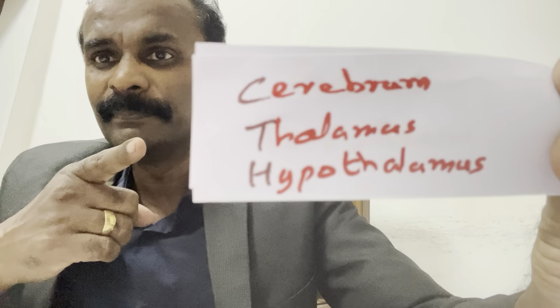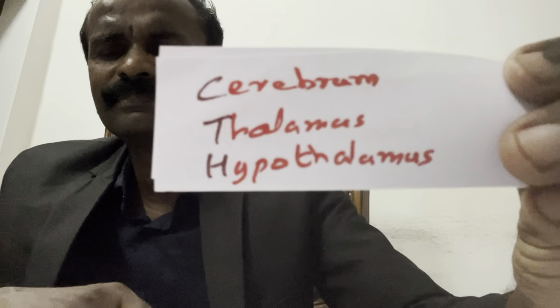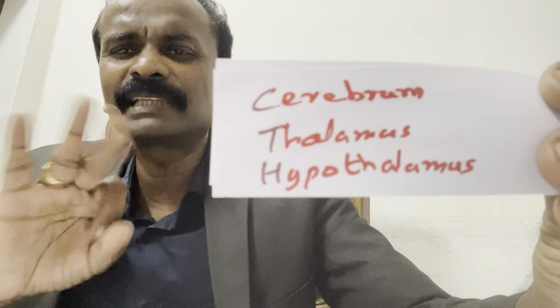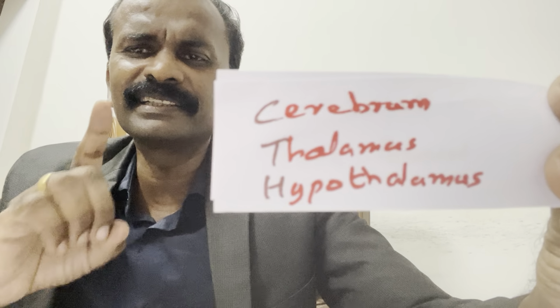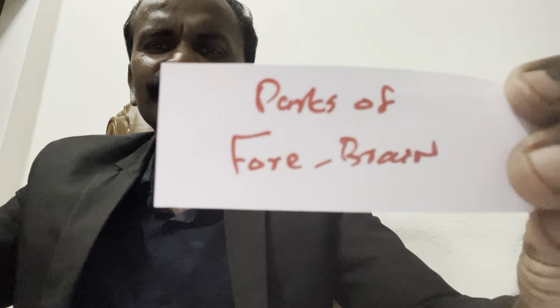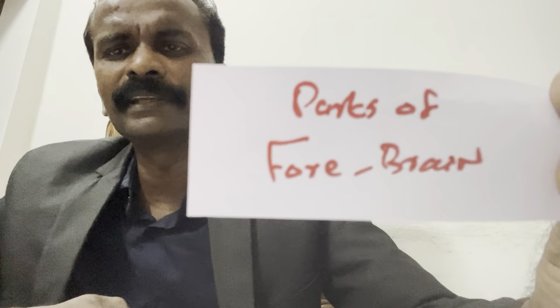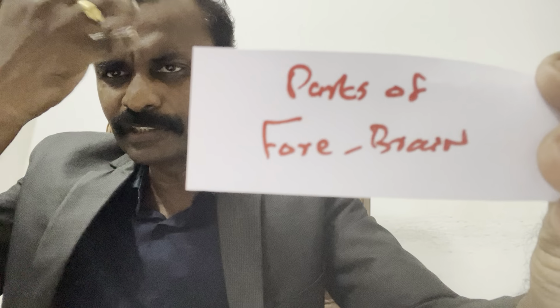Don't confuse cerebrum and cerebellum. Cerebrum, thalamus, hypothalamus. What is the question? This is how you should prepare for NEET. Question: parts of forebrain. Keep it in mind.